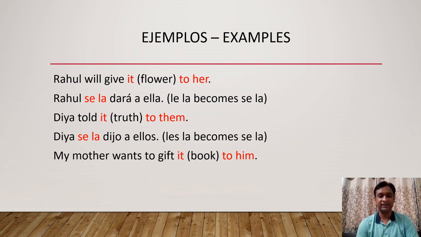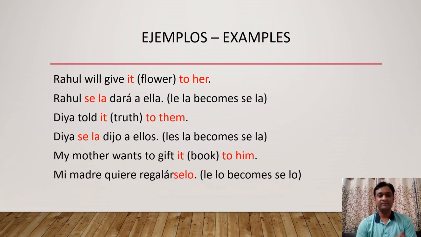So check the translation in Spanish. Mi madre quiere regalárselo. Regalar is an infinitive verb, means to gift. So after the verb regalar, both the pronouns se and lo are attached. Se lo. Why se lo? Actually it is le lo, but le lo becomes se lo. Why? Two pronouns that start with L. First one will change to se.